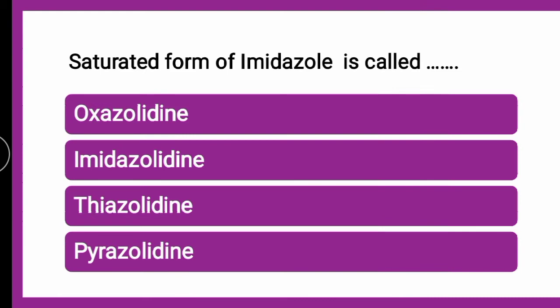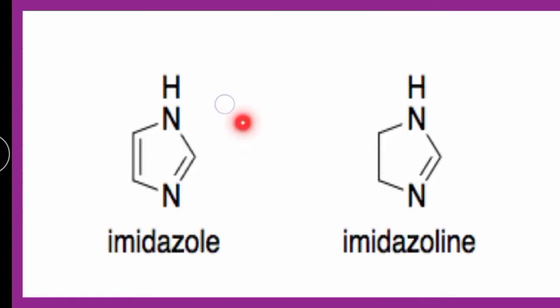Next question: the saturated form of imidazole is called dash. Whether it is oxazolidine, imidazolidine, thiazolidine or pyrazolidine, the correct answer is imidazolidine. If you look into the structure properly, this is imidazole, where there are two double bonds.